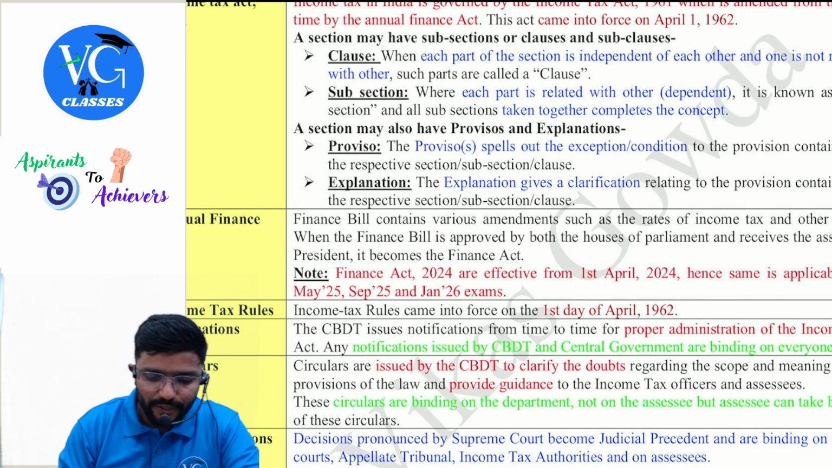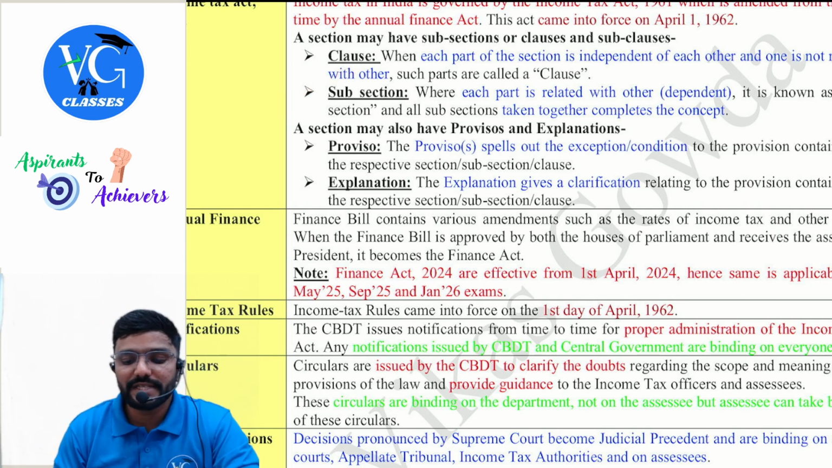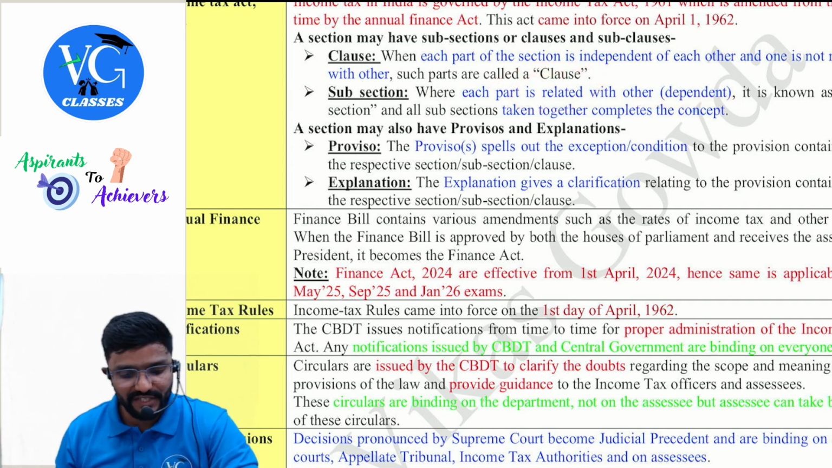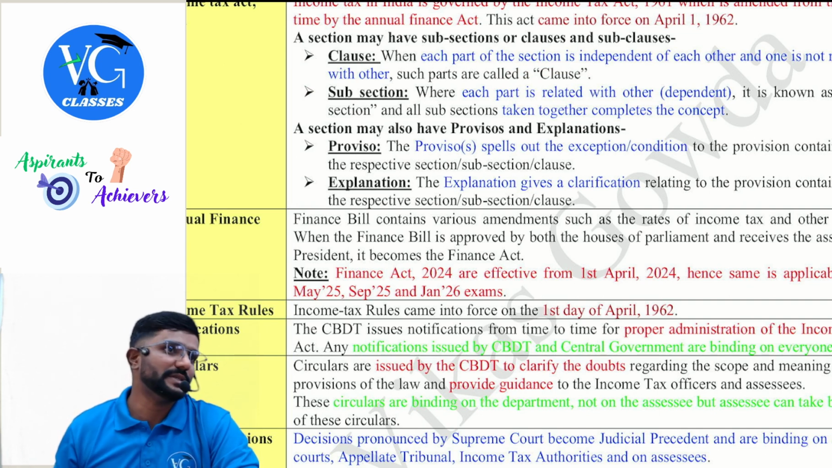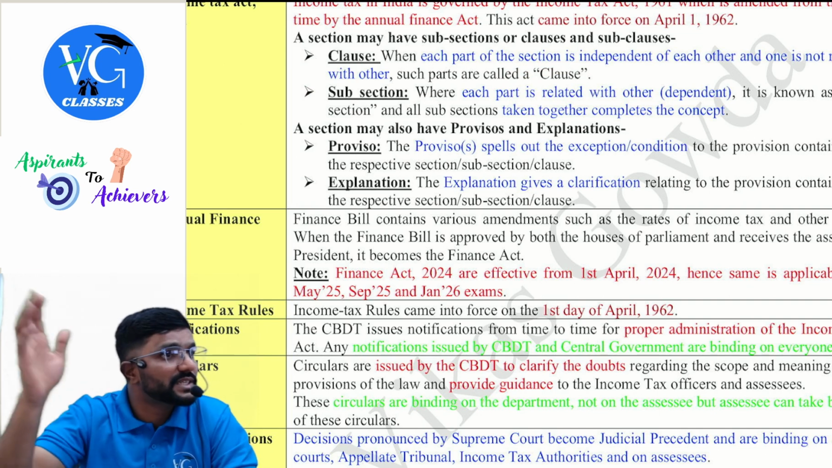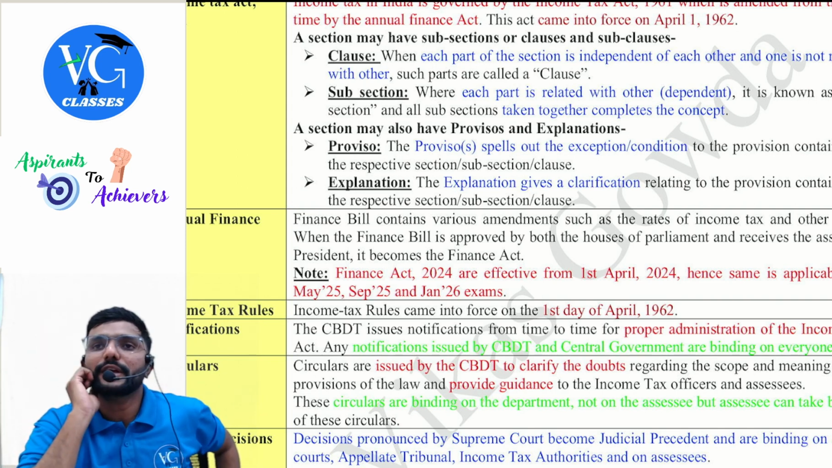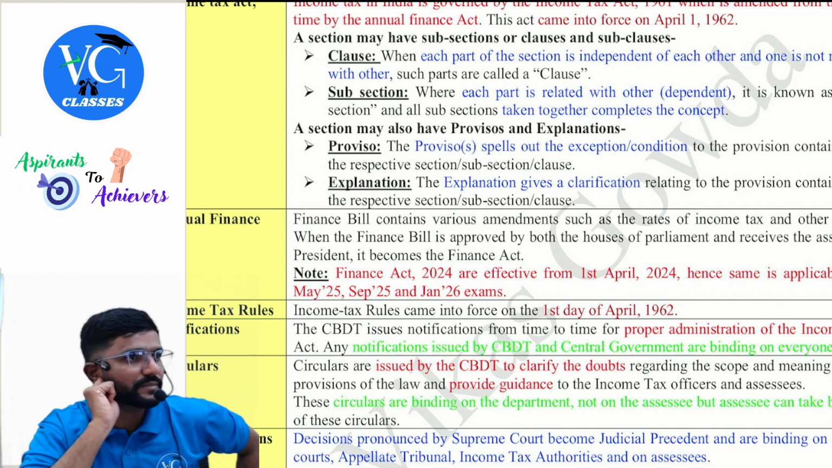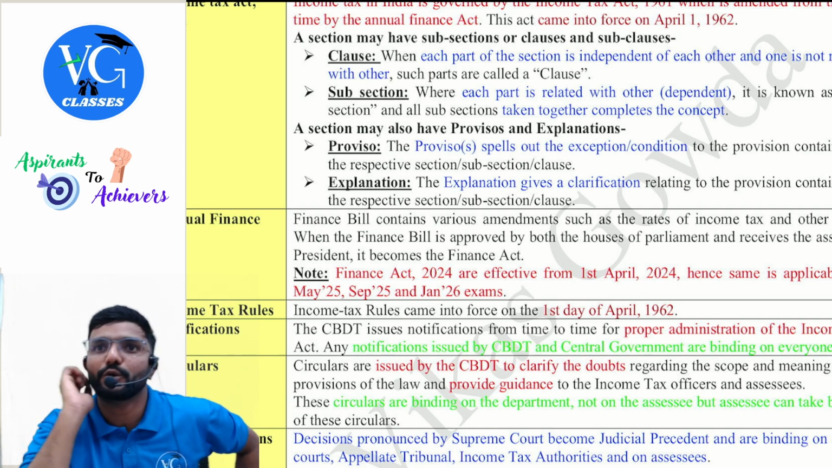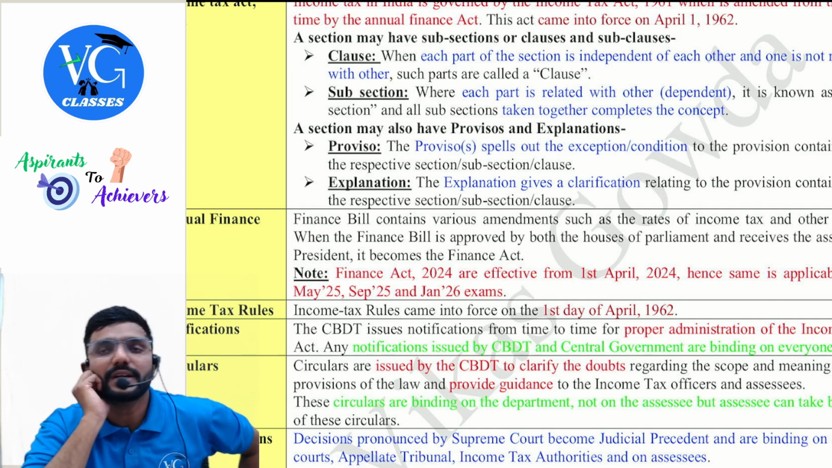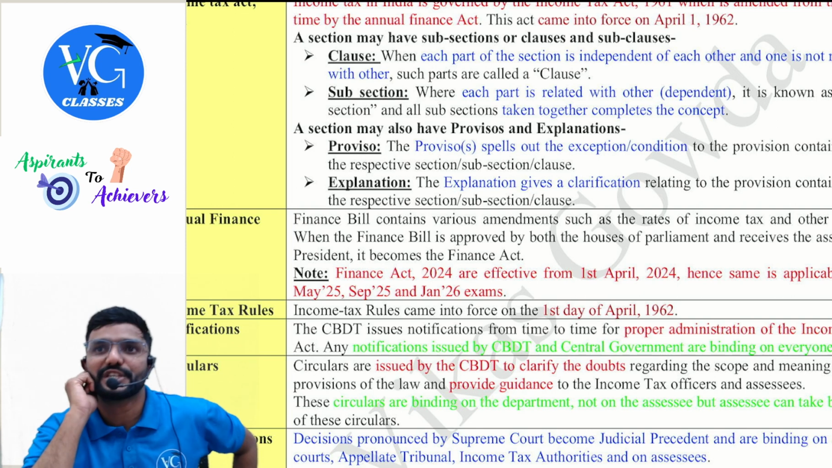Okay. Then coming to subsection, where each part is related with the other, that is, they are dependent. It is known as a subsection, and all subsections taken together complete the concept. Only when I know all subsections can I tell what the answer is. For example, section 5 of the Income Tax Act talks about the scope of total income. It has 2 subsections, 5(1) and 5(2). If I have to tell what incomes are taxable in India, I should know both the subsections.